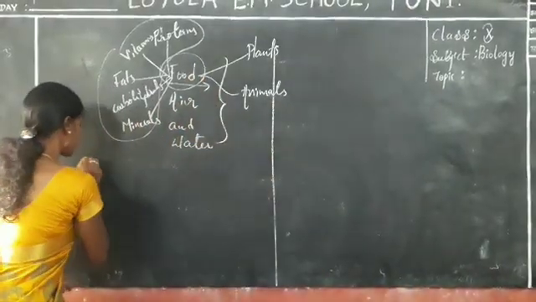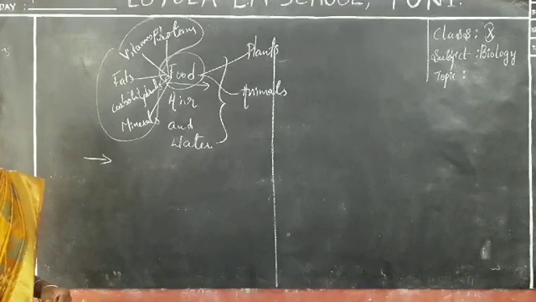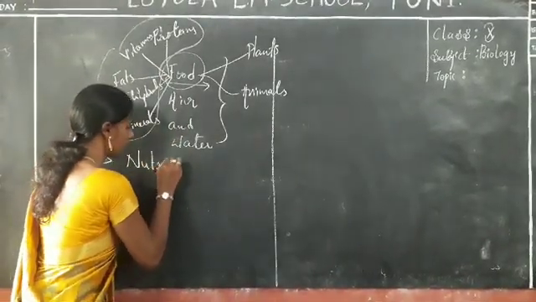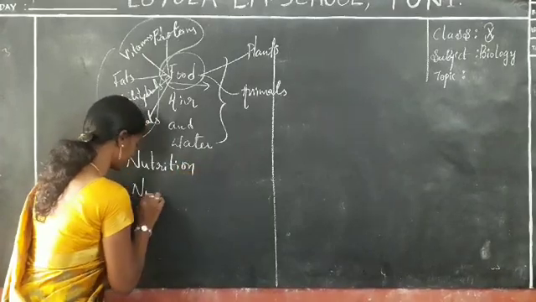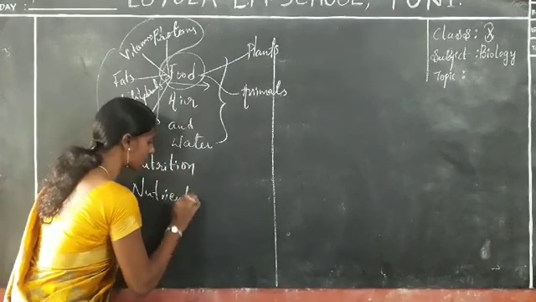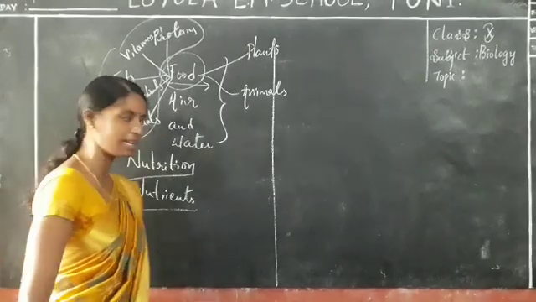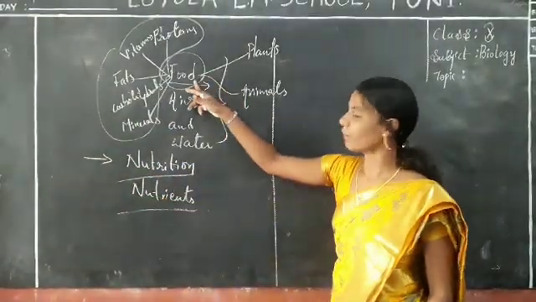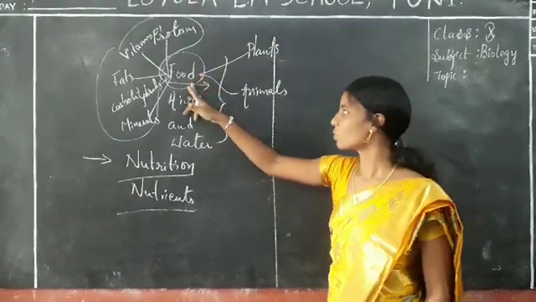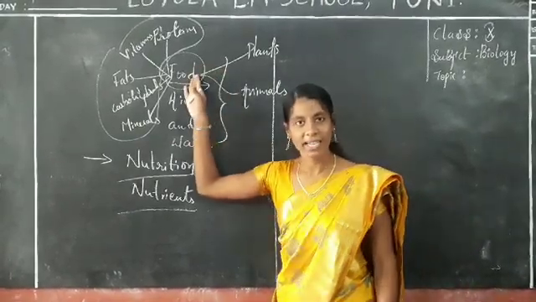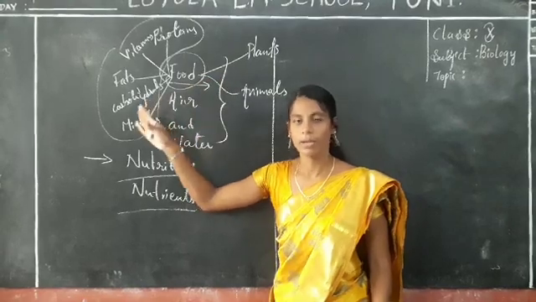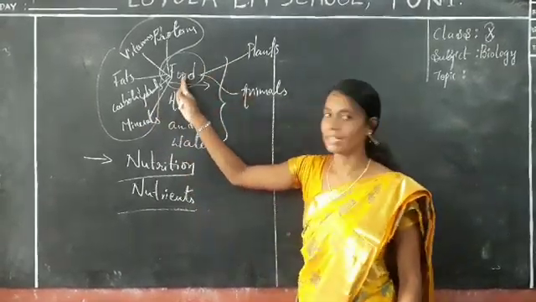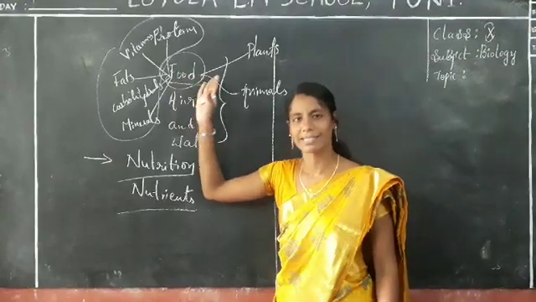Today a simple question I am asking you. What is called nutrition? And what are nutrients? Let me explain that simple thing: nutrition as well as nutrients. Before going to these two topics, food is needed by every living organism, from a single-celled organism like amoeba to multicellular organisms like human beings. It is a very important element required for our growth as well as repair.